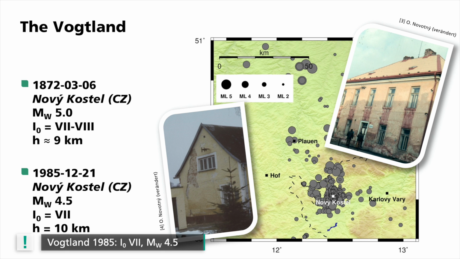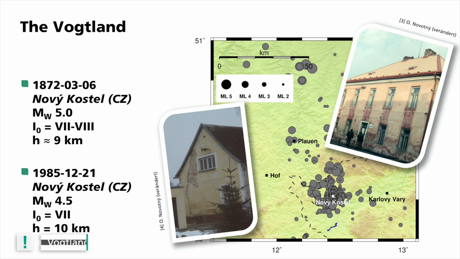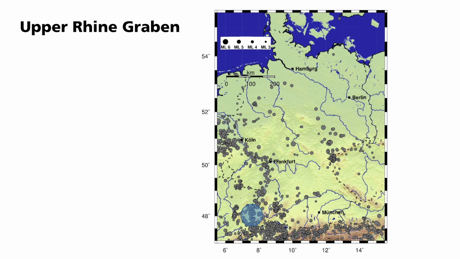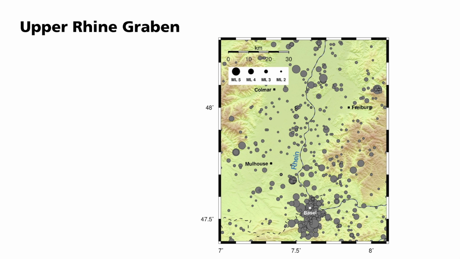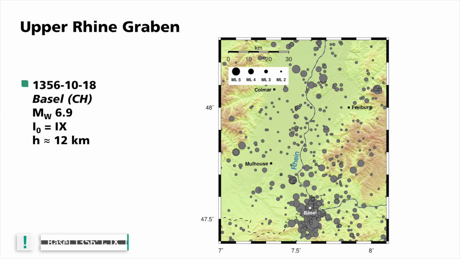Over 300 quakes with magnitudes greater than 2 were recorded, many of them could be felt locally. The third destination is the southern Upper Rhine Graben, in the border region between Germany, France and Switzerland. Here, the largest known earthquake in Central Europe occurred in 1356 near Basel.